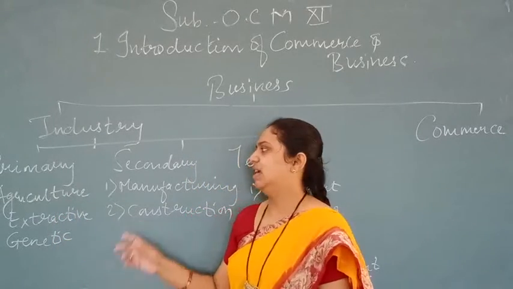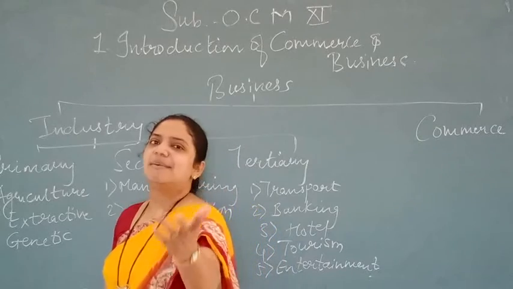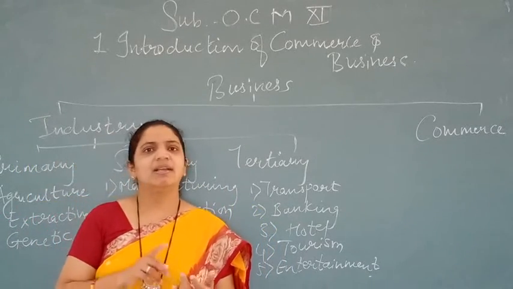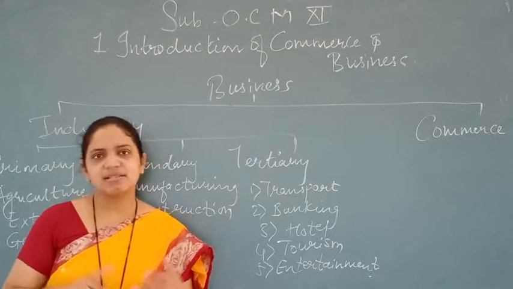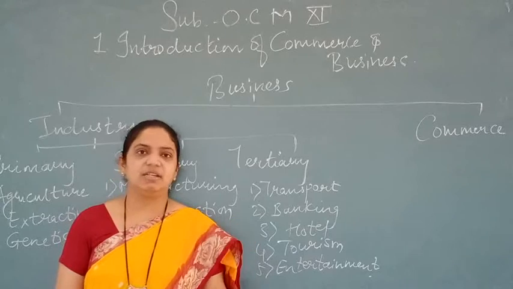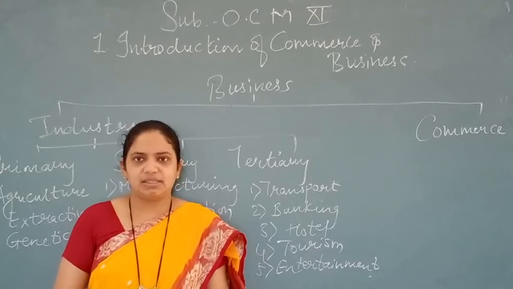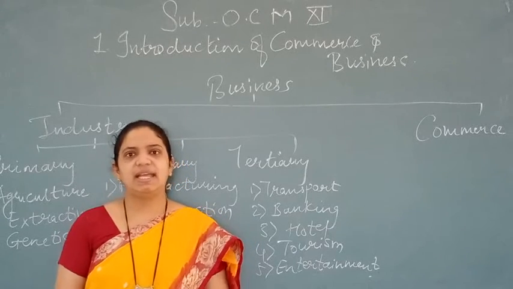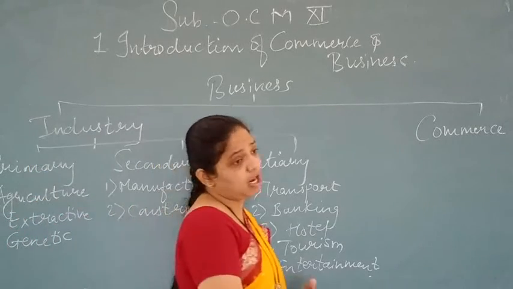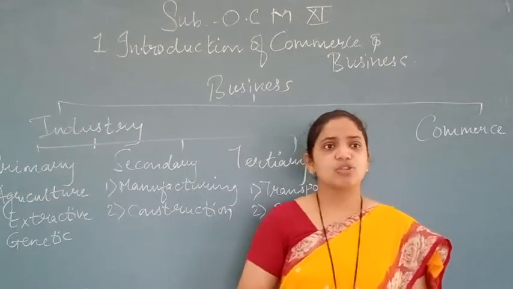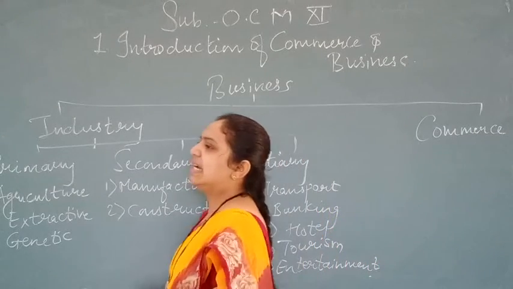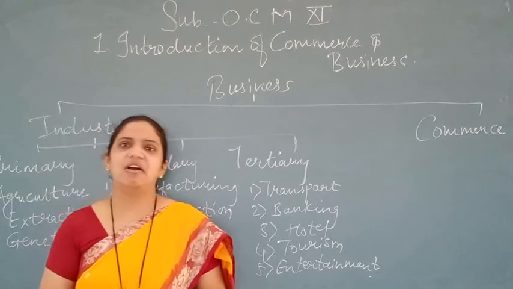One by one we will see. First we will see agriculture. The name itself says it relates with what? It relates with farming, cultivation, farmers, etc. Agriculture industry includes farming and cultivation of land. You know very well farmers. Yes, everyone knows, India is famous for agriculture, and especially in the state of Maharashtra, yes or no, most of the people's main occupation is related with farming and cultivation of land.